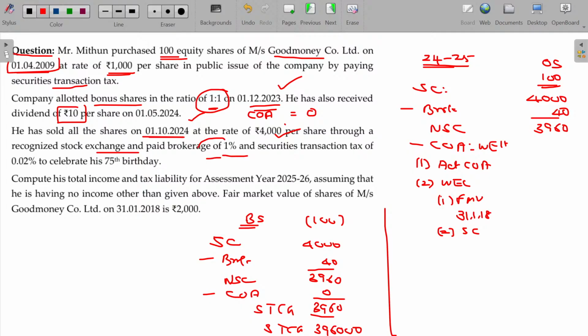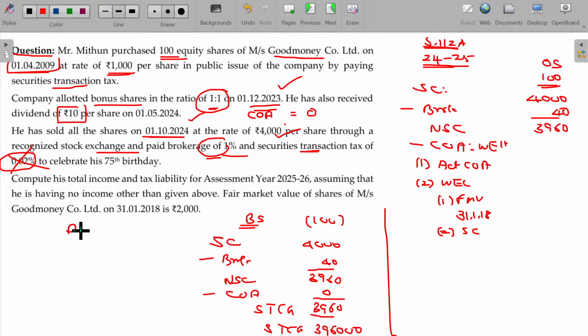And 1% brokerage. What about the security transaction tax paid? Security transaction tax cannot be deductible as per section 48 proviso 7. But it gives the indication that the security transaction tax is paid at the time of purchase and sale, which means automatically section 112A provision will be applicable. Okay. Apart from that, nothing will be taken here.